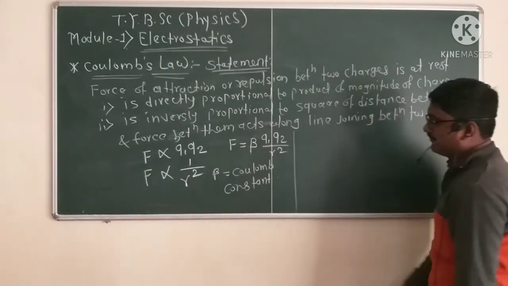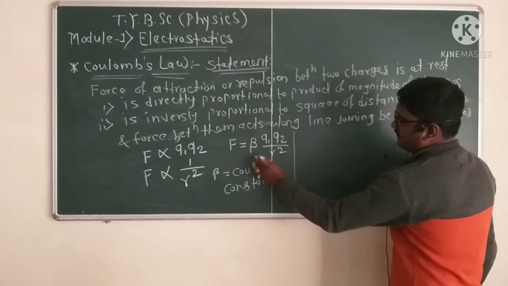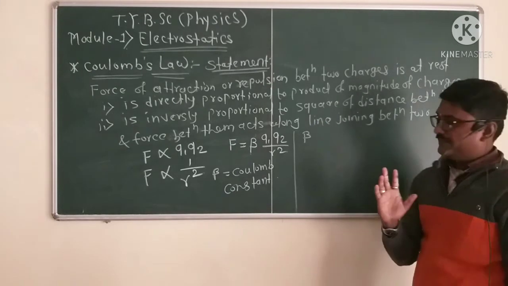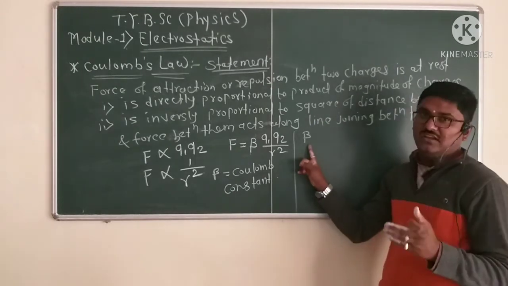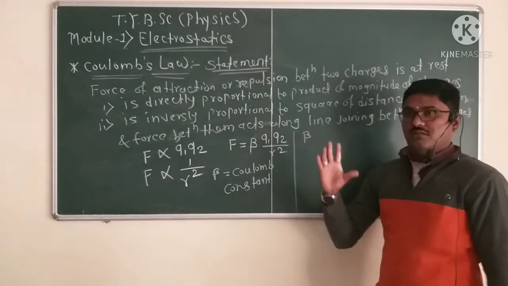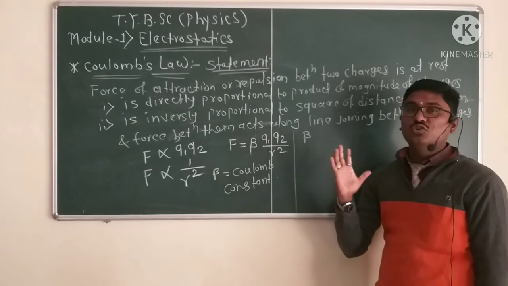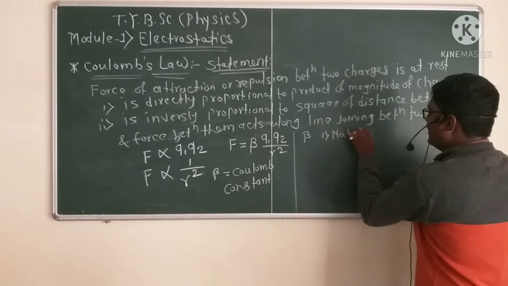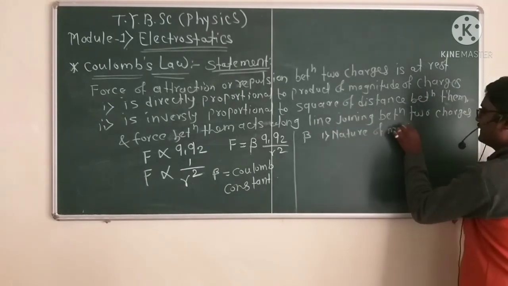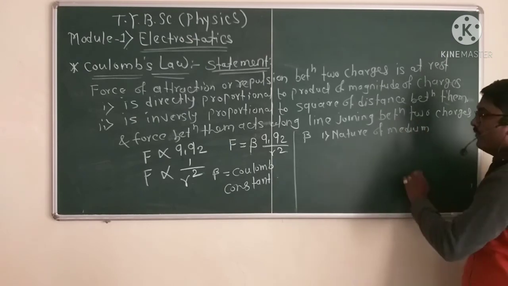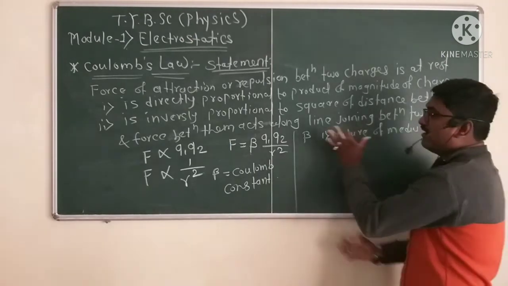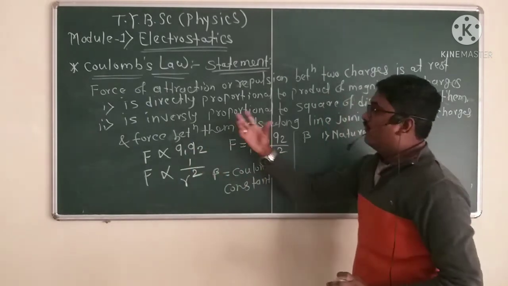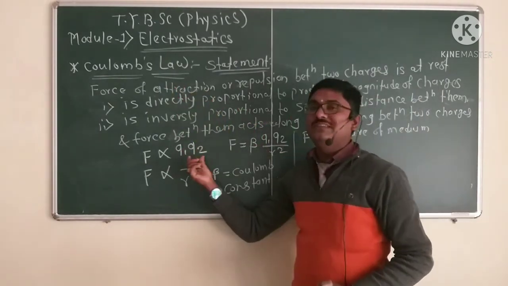But the value of beta depends on two conditions. First is the nature of medium. Nature of medium means where the two charges, q1 and q2, are situated, that is, where we calculate the electric force between the two charges.